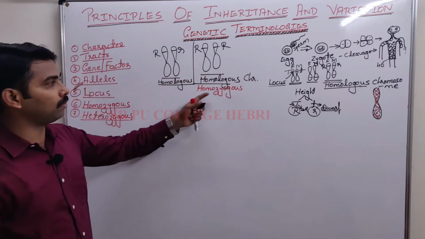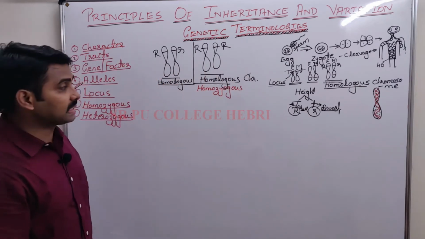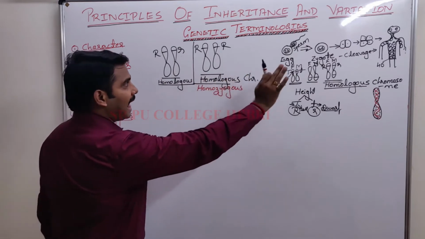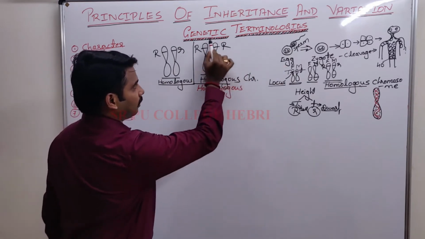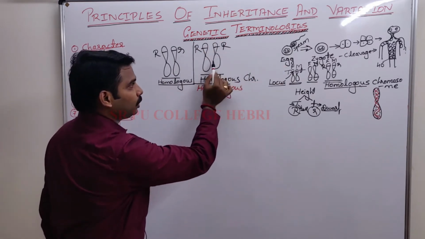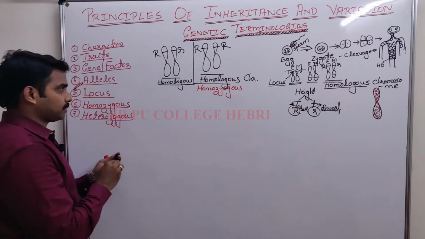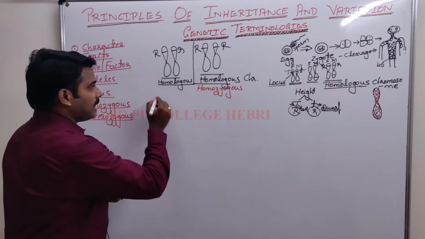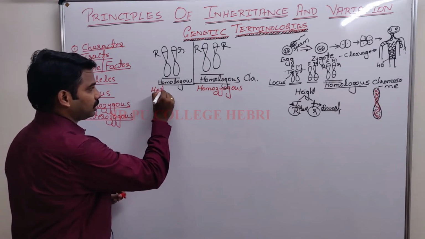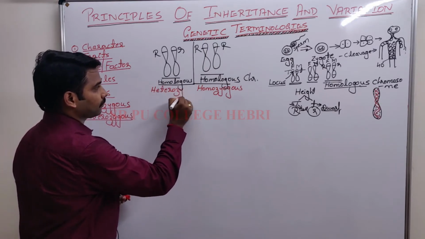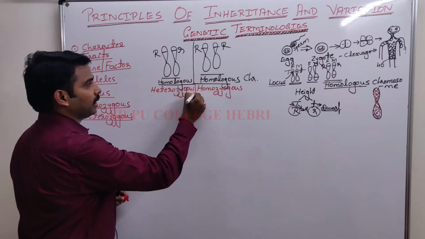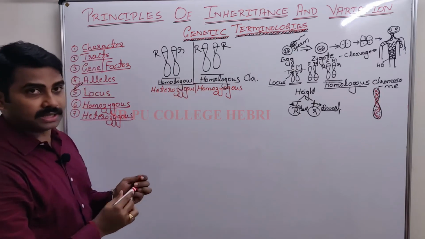This is called the homozygous condition. Just write down this one. By looking at this, you can easily recall the definition of homozygous. So this is the heterozygous condition. What is the definition?